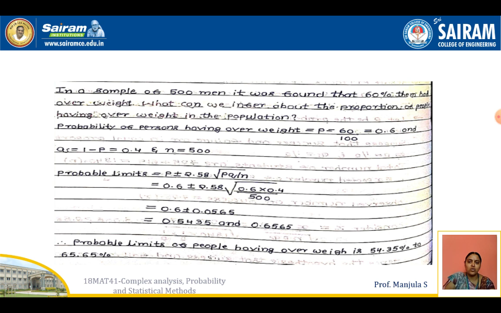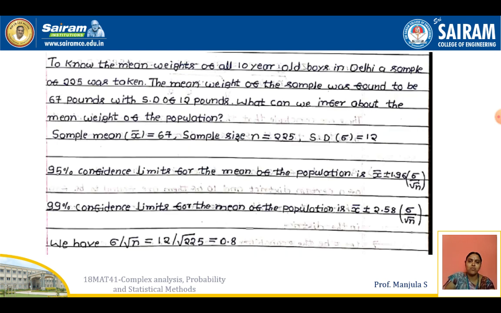So we can conclude that the probable limits of people having overweight is 54.35% to 65.65%. Next problem we'll see now.